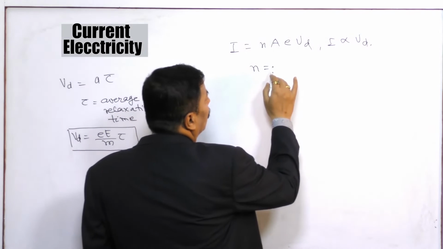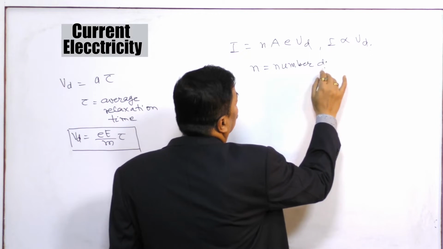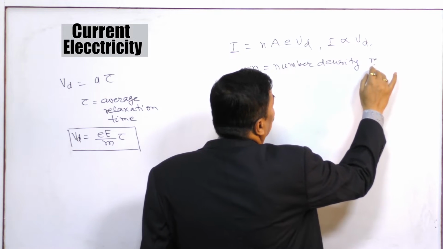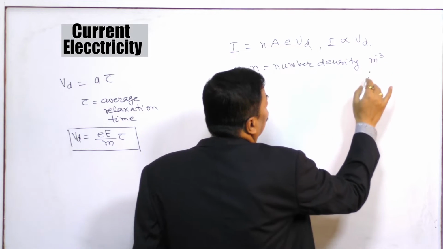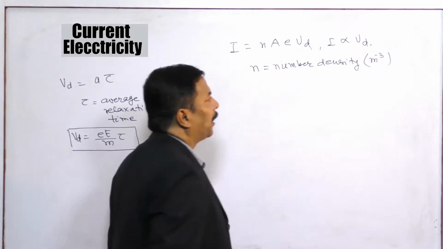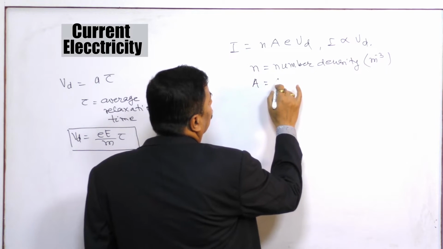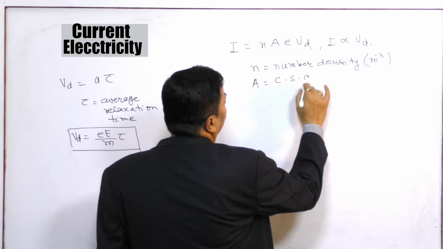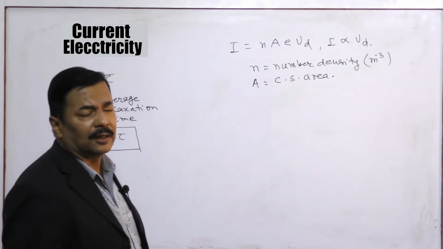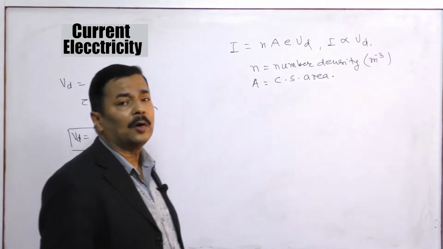So n is called the number density, and its unit is per meter cube. A is the cross-sectional area of the conductor, e is the electronic charge, and Vd is the drift velocity.